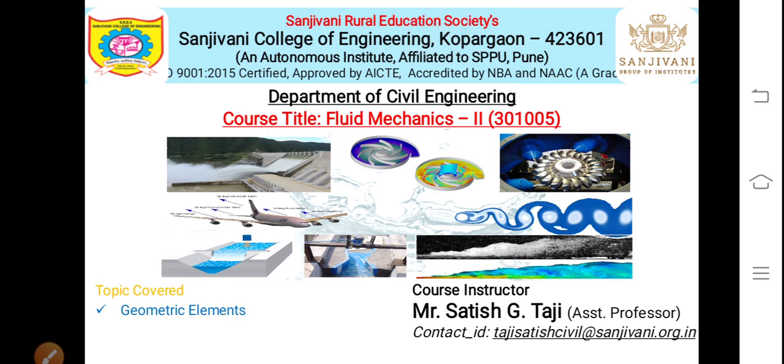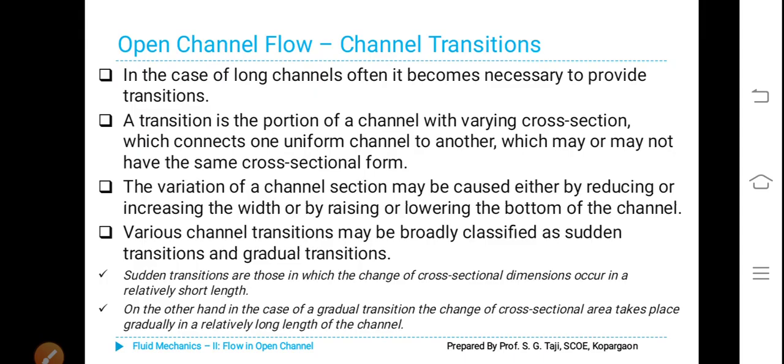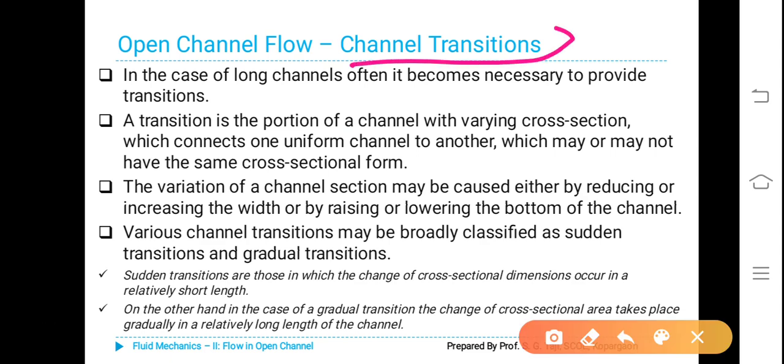So far, we have covered almost 95% of the content in Unit 2B. Now, last article, channel transitions. Channel transitions means reduction or increase in the cross-sectional area of the channel so that we can increase the velocity of flow and we can increase or decrease the discharge through the channels. Let us see how it works out.